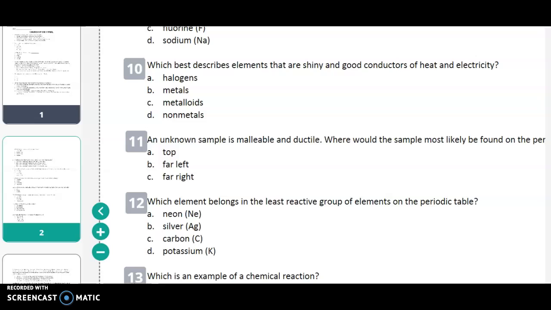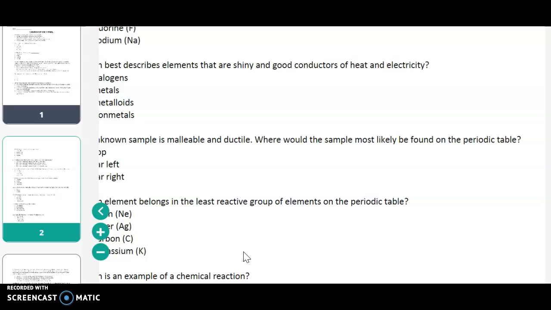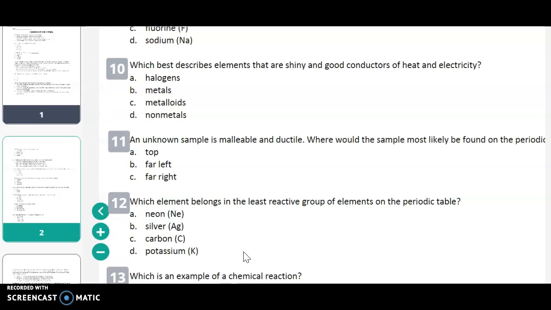Number 10. Which best describes elements that are shiny and good conductors of heat and electricity? A. Halogens, B. Metals, C. Metalloids, D. Nonmetals. Number 11. An unknown sample is malleable and ductile. Where would the sample most likely be found on the periodic table? A. Top, B. Far left, C. Far right.